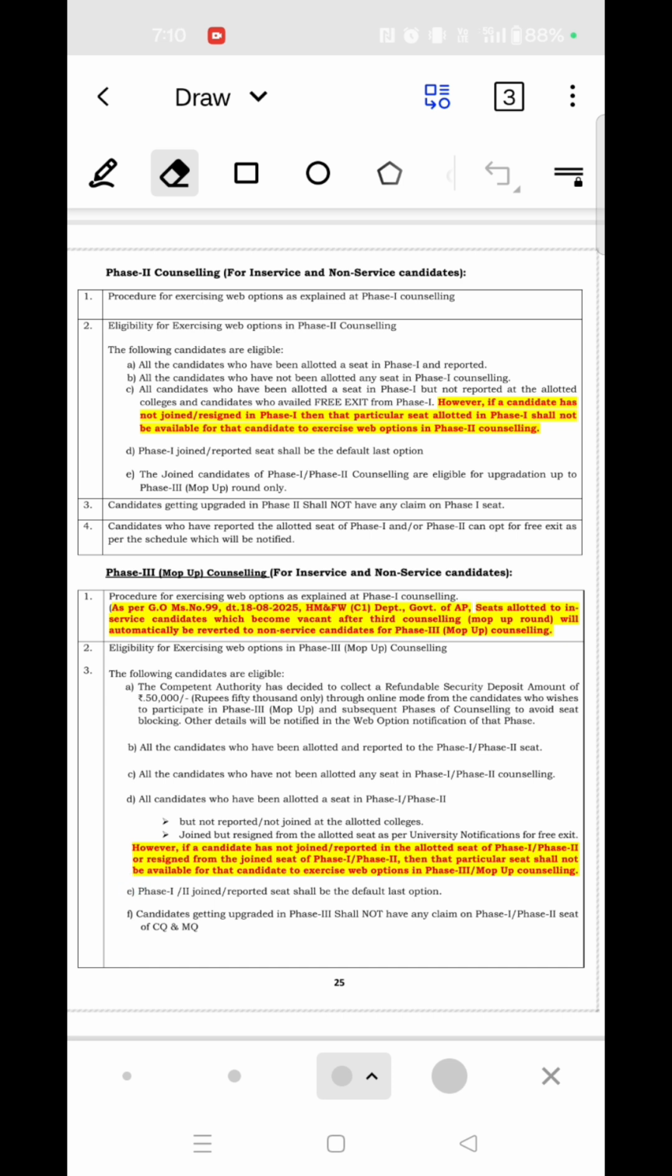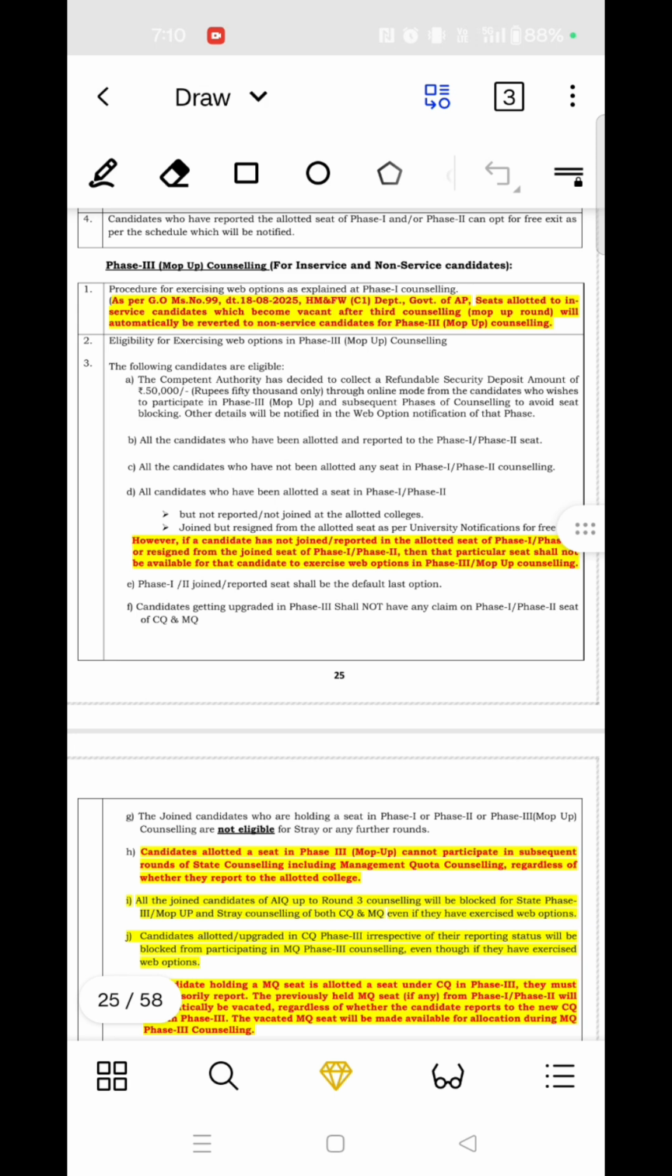So if the candidates got upgraded in phase 2, then he has no claim over the phase 1 seat. So there is a chance for free exit till the phase 1 round. Sorry, phase 2 round. So now coming to phase 3, that is the mop-up counseling.